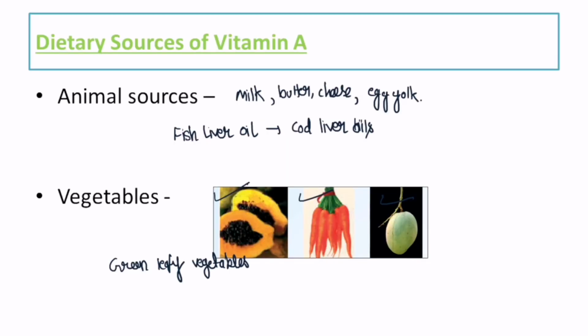So let me give you a quick review of what we studied in vitamins. In vitamins, we first studied absorption, and then we saw its storage in the liver, and then how it is transported. Most important in vitamin A is its biochemical role, which comprises the Wald's visual cycle, in which we see the role of vitamin A in vision. And then we saw the dark adaptation time, in which we looked at rods and cone cells, and rhodopsin, iodopsin and porphyropsin.